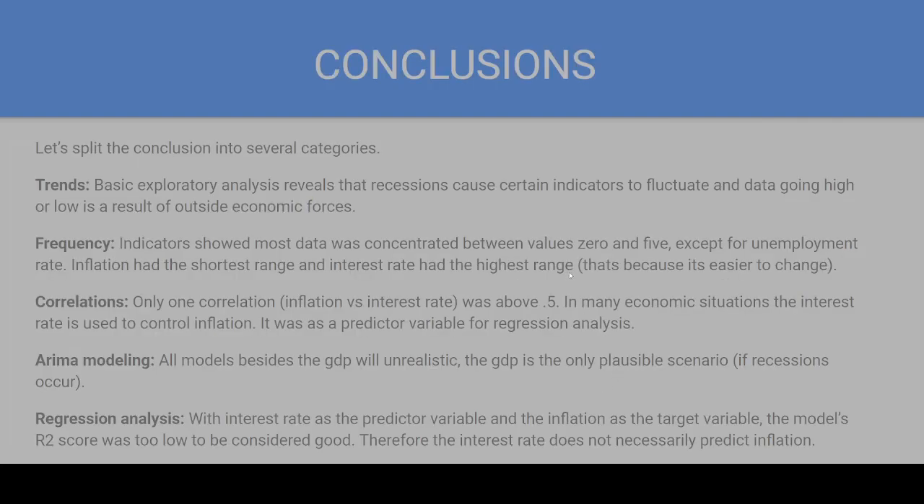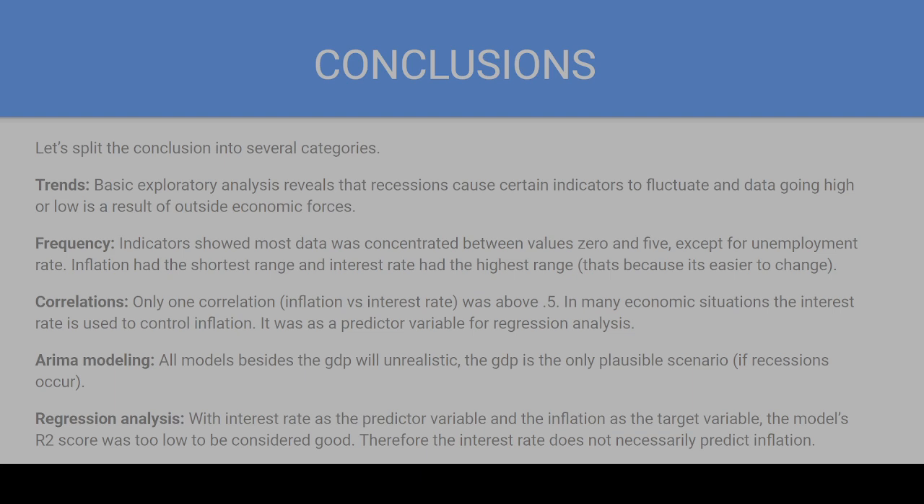So, conclusion. Let's put the conclusion in several categories. Trends. Basic exploratory analysis reveals that recessions occur, that recessions cause certain indicators to fluctuate in data, going high or low as a result of outside economic forces. This is true if you look at the line graph. Frequency indicators show that most data was concentrated between values 0 and 5, except for unemployment rate. Inflation had the shortest range, and interest rate had the highest range, just because it's easier to change.